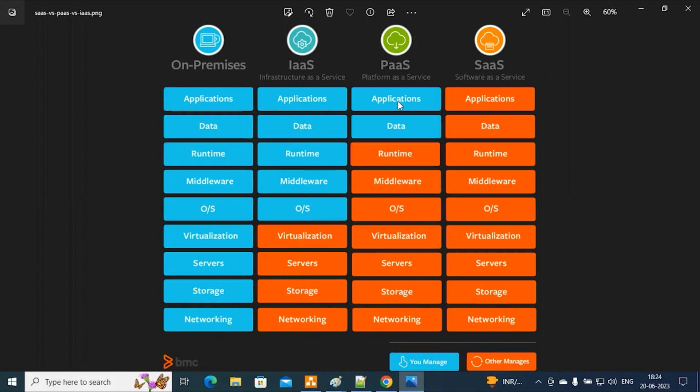In platform as a service, we just have to take care of application and data; runtime to networking they will manage. Who will manage? The CSP, cloud service provider. Then in software as a service, everything from application to networking they will manage. Orange color means CSP, which could be AWS, Azure, GCP, Oracle, anyone. The user of AWS, like an AWS admin associate or solution architect, manages the rest.